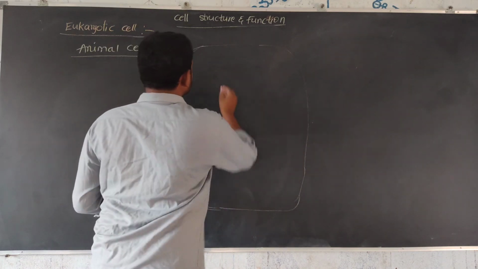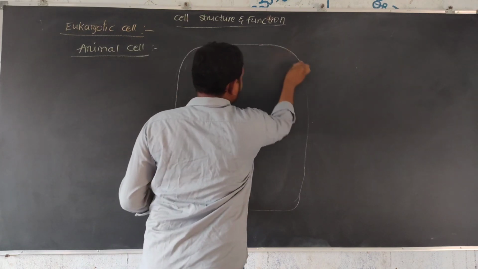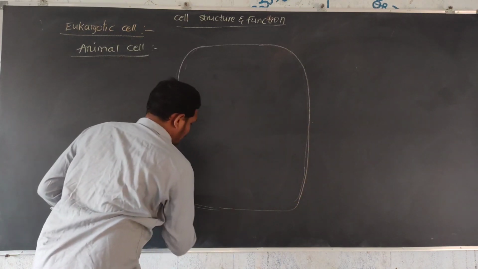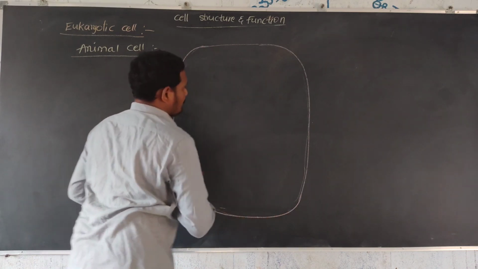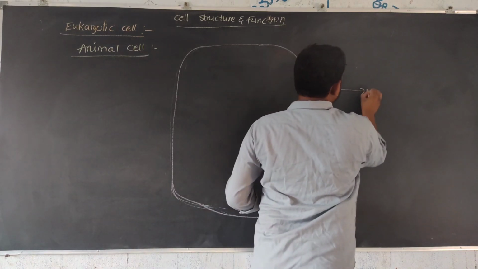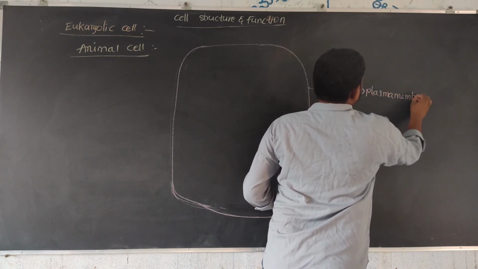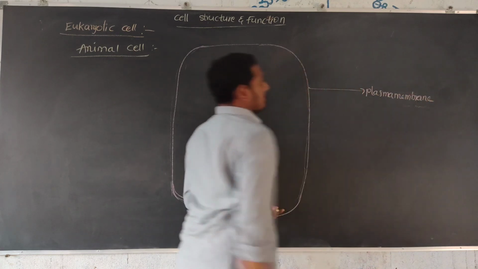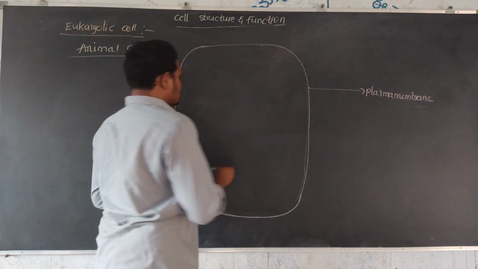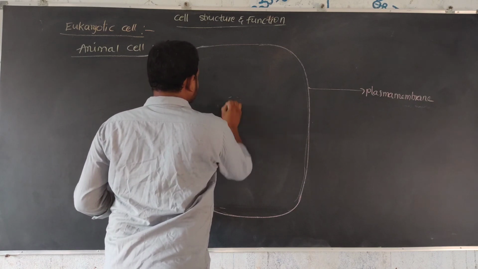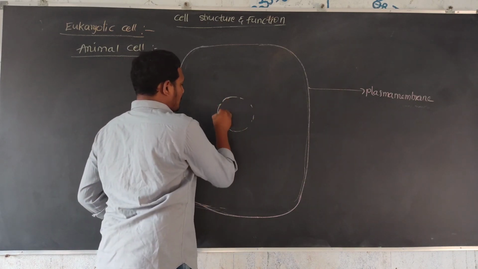This is the plasma membrane, which is a protective layer. Inside, a centrally arranged nucleus is present, which is a double membranous structure.